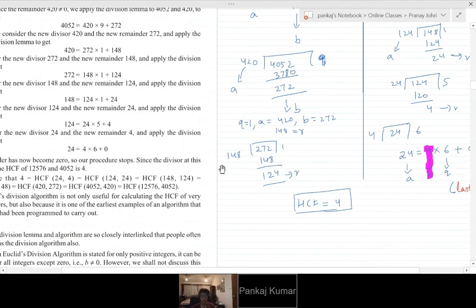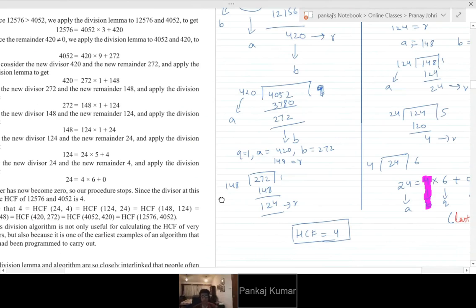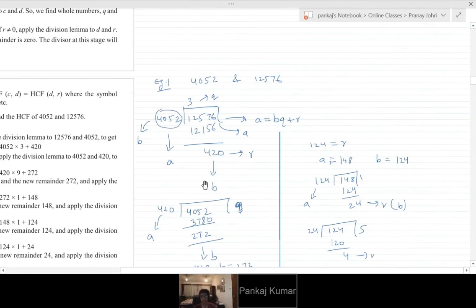Okay, I will quickly repeat this. We have two numbers and we need to find the HCF of that.